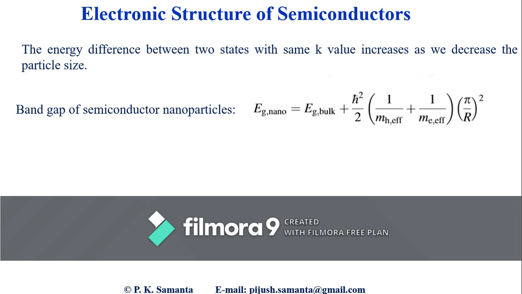Then the electron and hole will form a bound state. Such electron hole pairs are mainly found within non-metallic systems, and these electron hole pairs are known as excitons. This exciton plays a major role in determining the band gap of nanoparticles, especially for semiconductors.